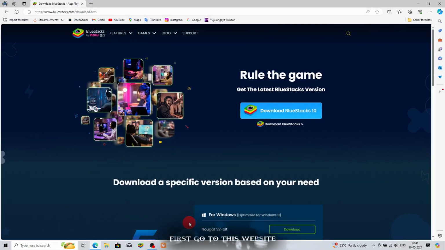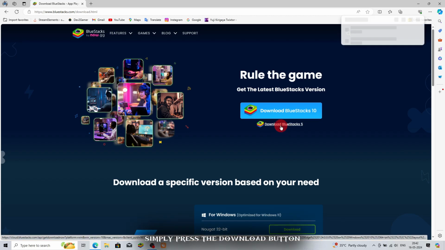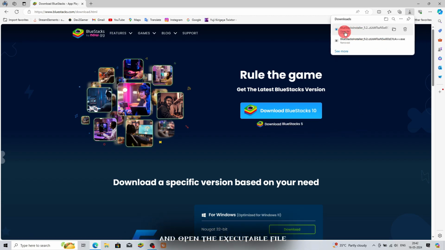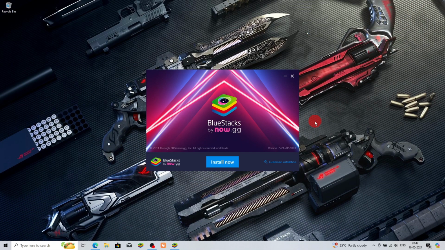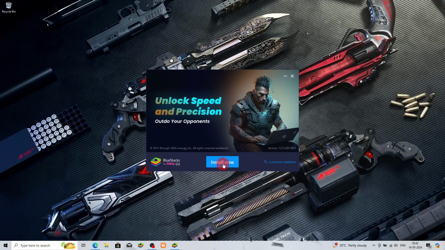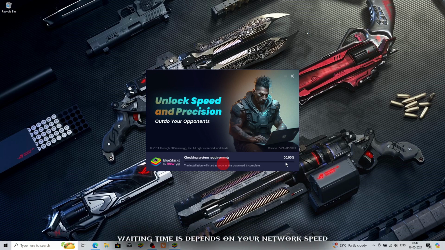First, go to this website. Link in the description box. Simply press the download button and open the executable file. Press the install button and wait for the process to complete. Waiting time depends on your network speed.